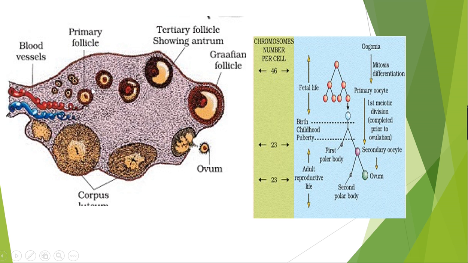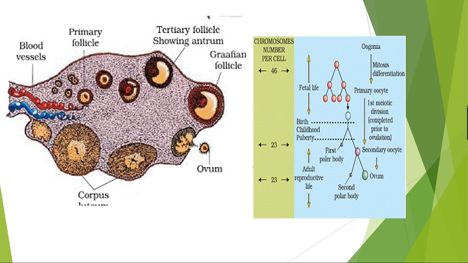You can see here the primary follicle, the secondary follicle, and the tertiary follicle. The tertiary follicle is characterized by a fluid-filled cavity called the antrum.